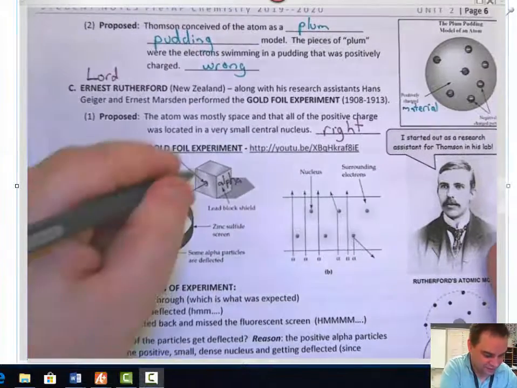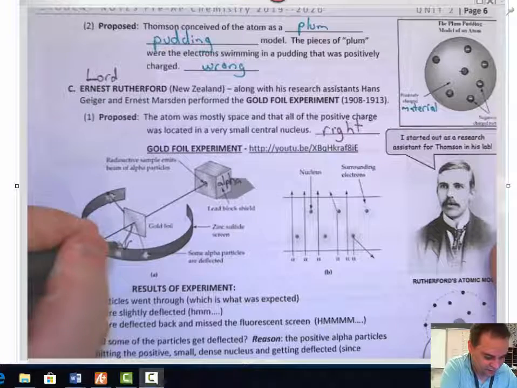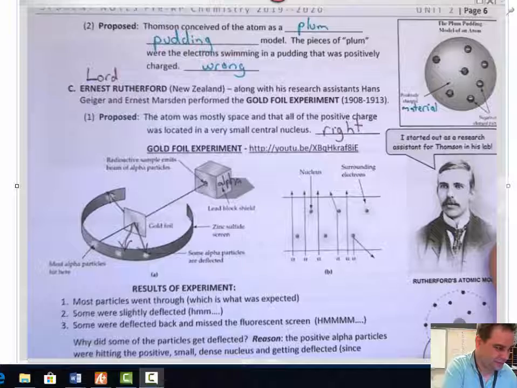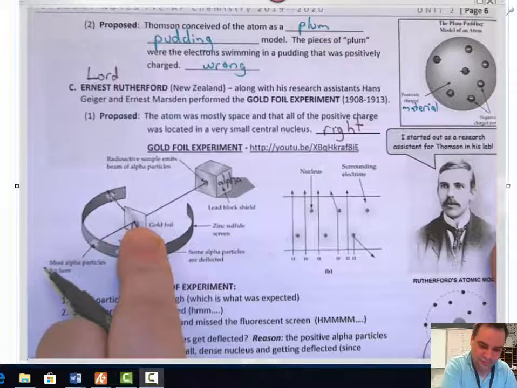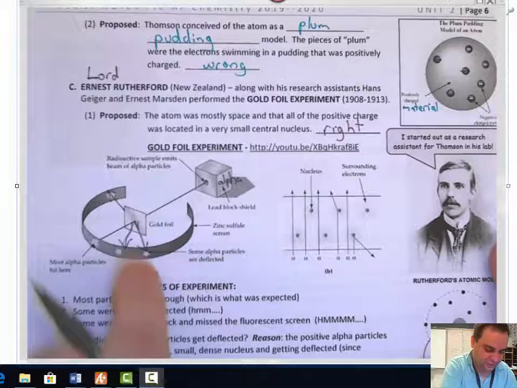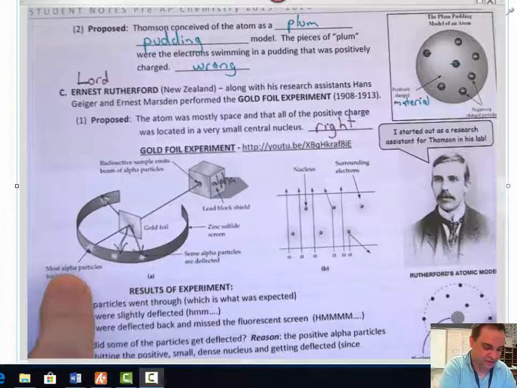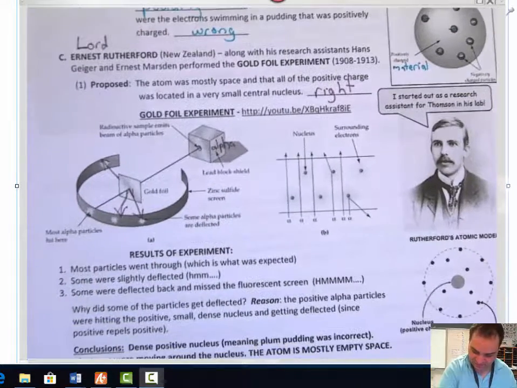But what actually happened is some of them went over here and reflected, some of them reflected here, and some of them reflected here. Okay? Which told him that this was actually hitting something which must have been in the center of the atom to make these reflect. Okay? But most of the beams went straight through, indicating that the atom was mostly empty space.